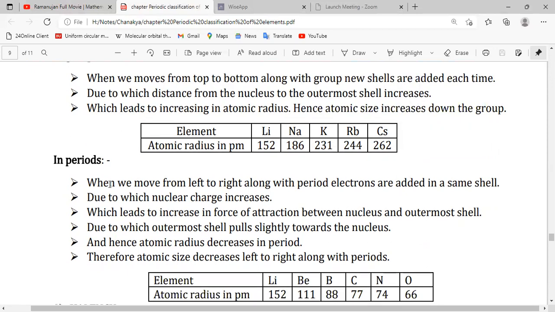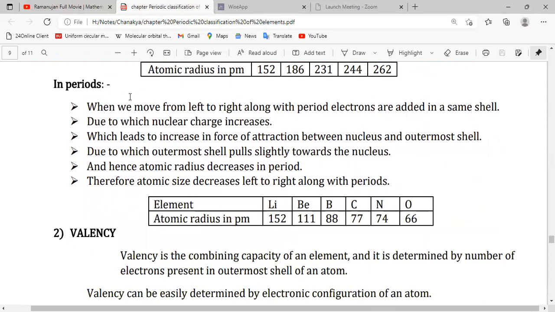Then in periods, when we move from left to right along a period, electrons are added in the same shell, due to which nuclear charge increases because protons are also added, which leads to an increase in the force of attraction between the nucleus and the outermost shell. That force of attraction is called Coulombic force. Do remember Coulombic force. Why is it called Coulombic force? Because it is the force of attraction working between two different charges.